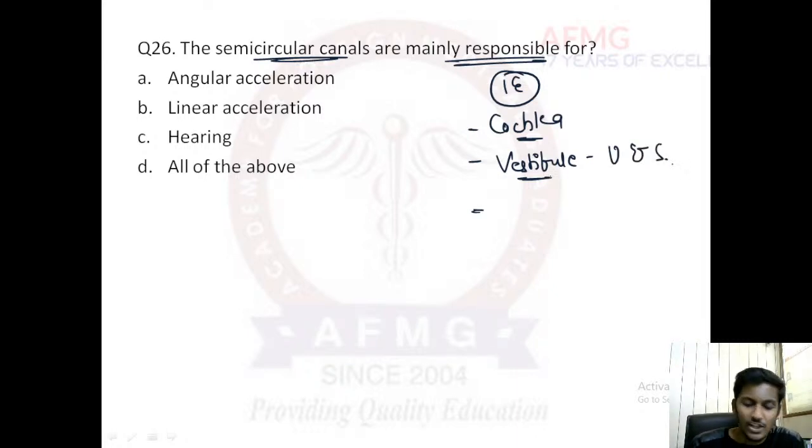Yeah, it is rich in potassium. The perilymph, as compared to the CSF, is rich in potassium. Very good. So the answer to this question is option A, angular acceleration. Semicircular canals are responsible for angular acceleration or angular balance.